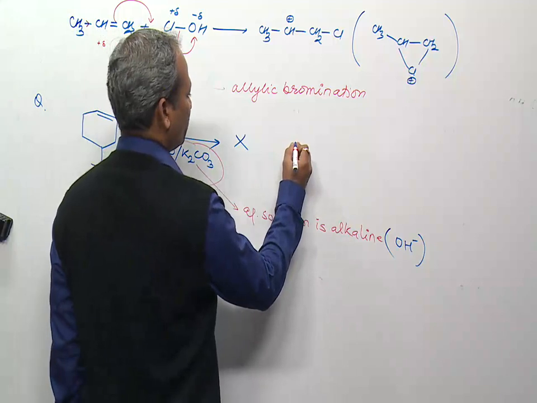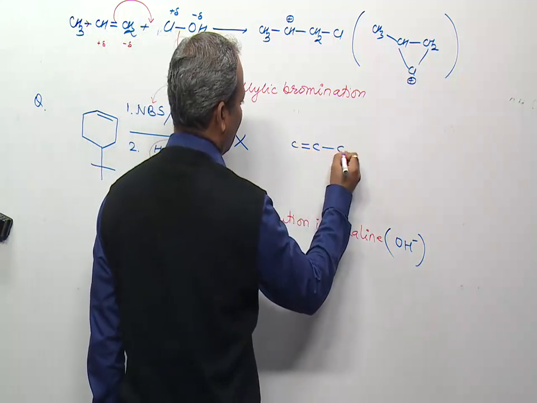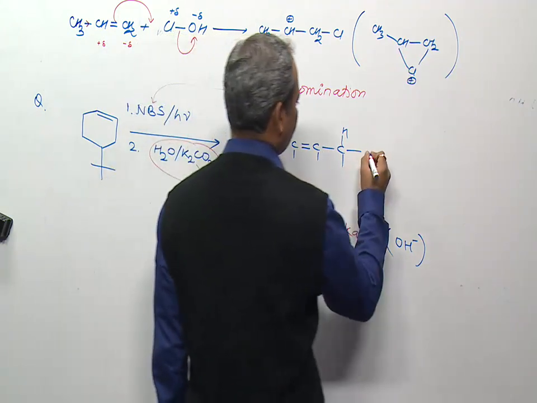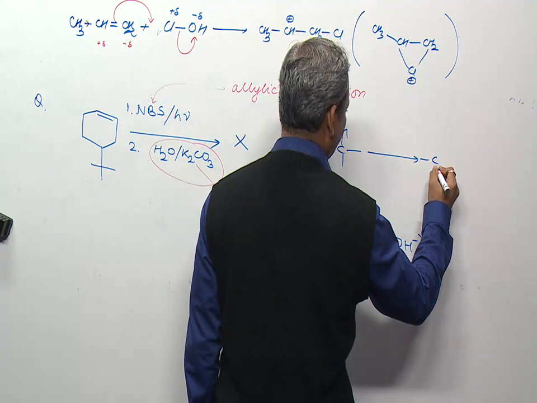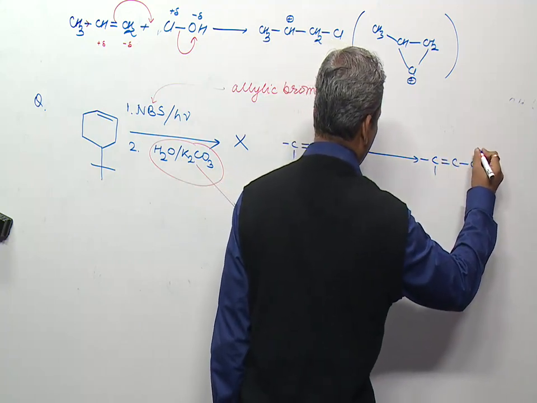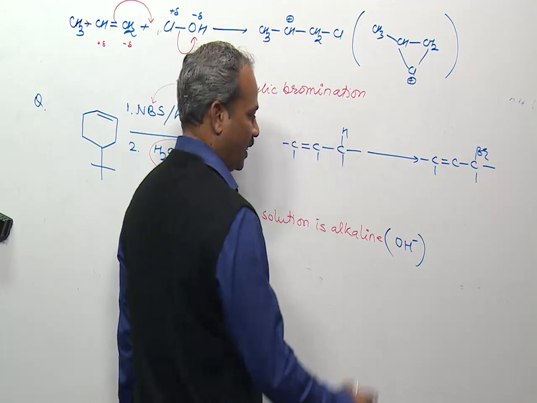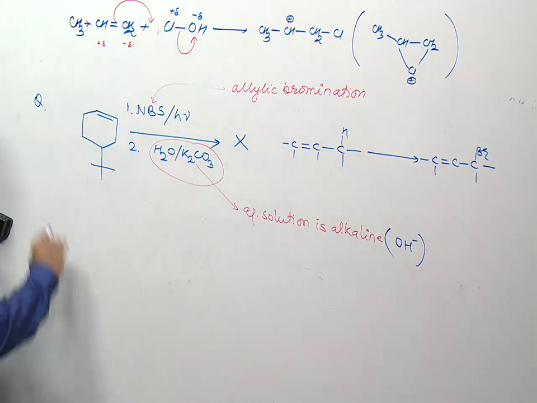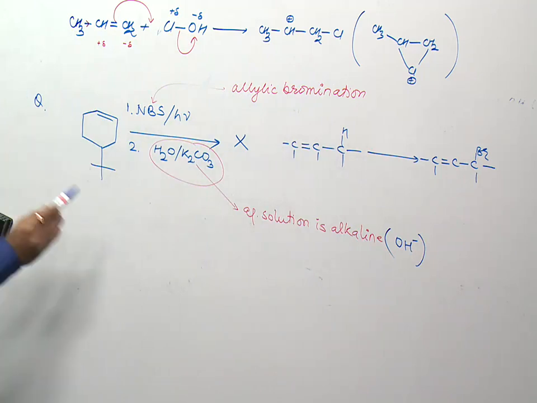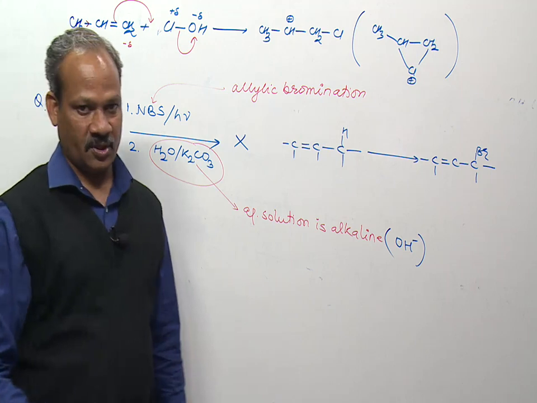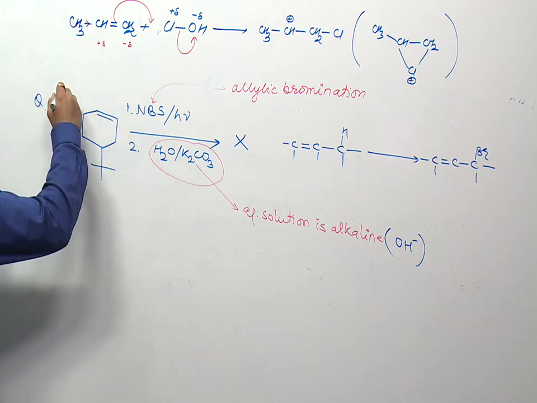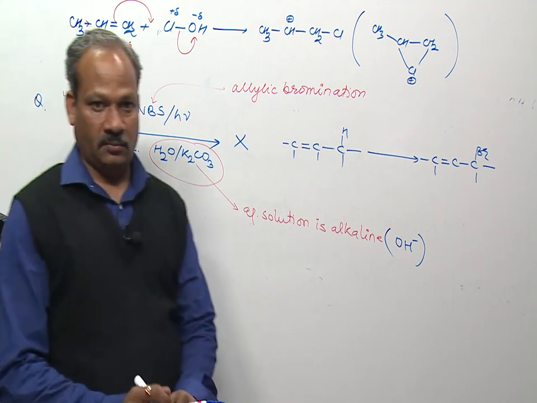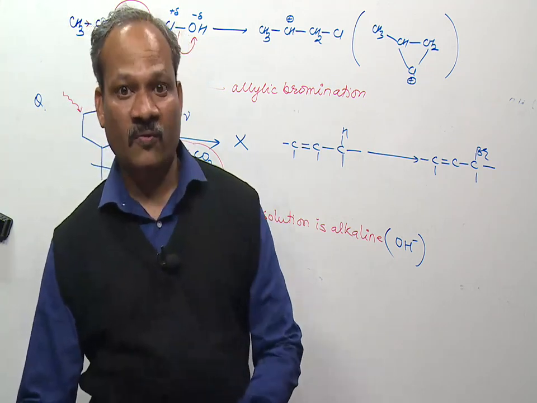This is an allylic system, and during reaction with NBS there is a displacement of allylic hydrogen by bromine, and then the allylic bromine will be displaced by OH. So ultimately, we have to identify a compound in which an OH group is placed on the allylic position of this substrate. So these are the allylic positions.